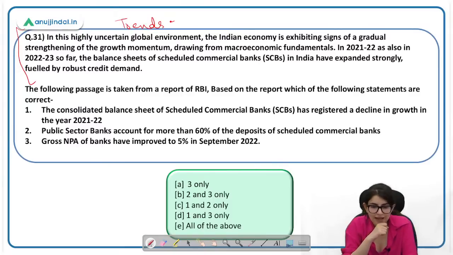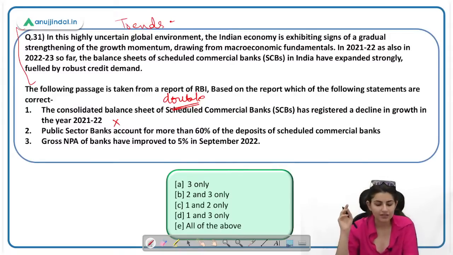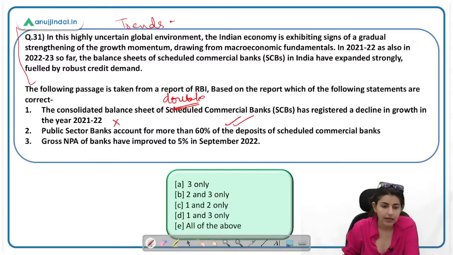The consolidated balance sheet of scheduled commercial banks has registered a decline in growth in the year. So this is incorrect. There was a double-digit growth. ये बहुत ज़्यादा news में था. This was actually the headlines of so many newspapers. Scheduled commercial banks recorded a double-digit growth in this year, 21-22. Public sector banks account for more than 60% of the deposits of the scheduled commercial banks. This is correct. Gross NPAs of the banks have improved to 5%. This is also correct. This was also there in the economic survey कि gross NPA 5% आ चुका है. Second and the third statement here are correct.